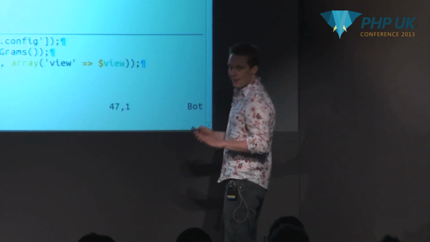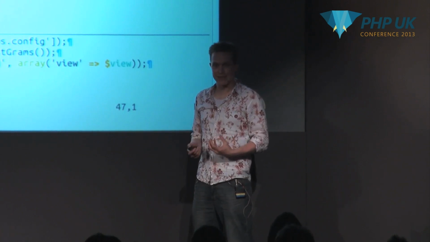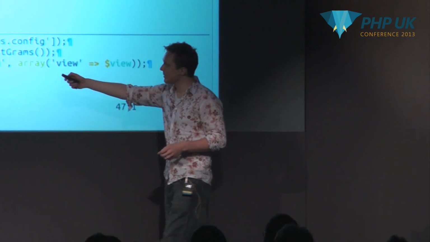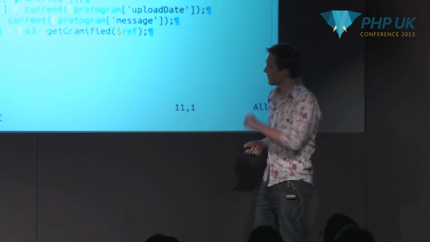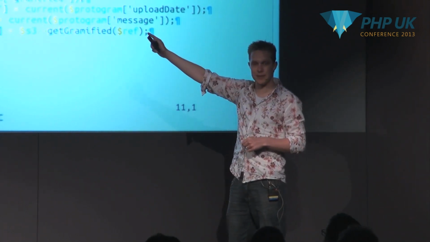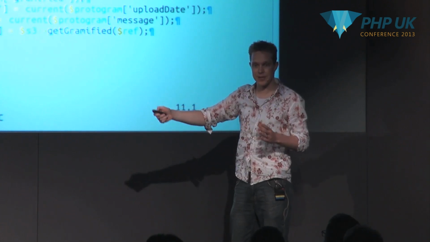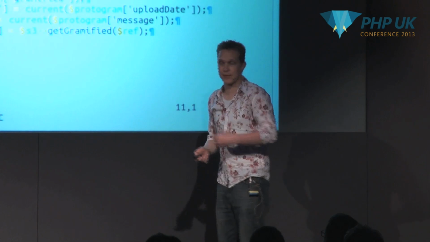So now we get to the final exciting step where we're actually going to pull stuff back out of the database and take a look at it. So what we've got here is our image lister, which is going to go off and fetch the latest uploads from our database. So let's take a look at what's going on inside of there. We need two things. We need our DynamoDB service to get the latest uploads, and then we need our S3 service to go and get the actual images that have been created.